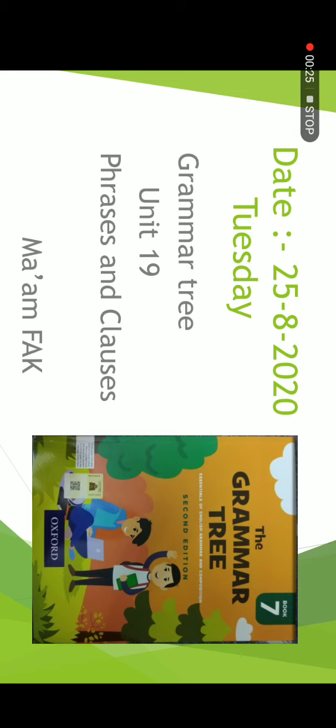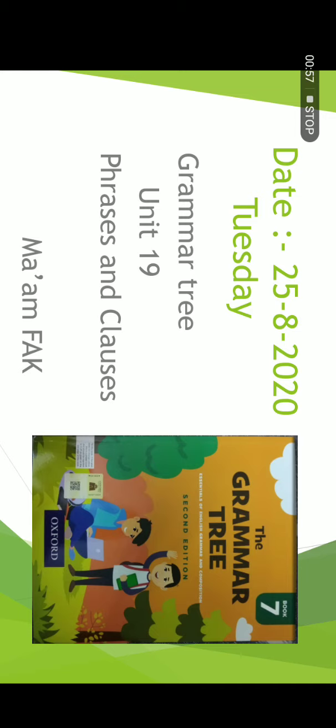Your today's lesson is related to the grammar tree, that is unit number 19, phrases and clauses. I am going to ask each student of class 7th, whether his section is A, B, C or D, he is bound to have the new book 7, the grammar tree, second edition.